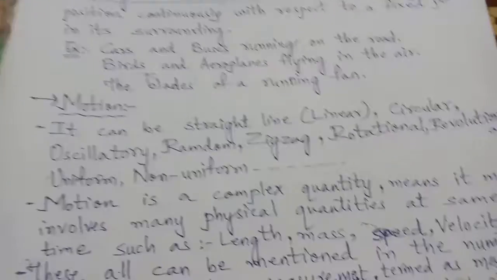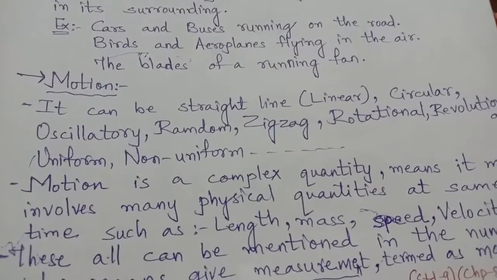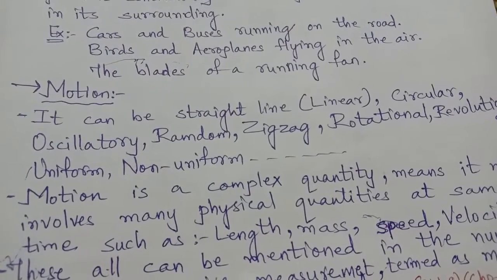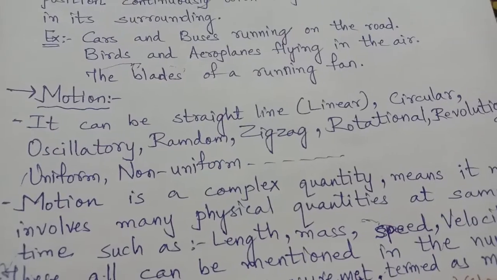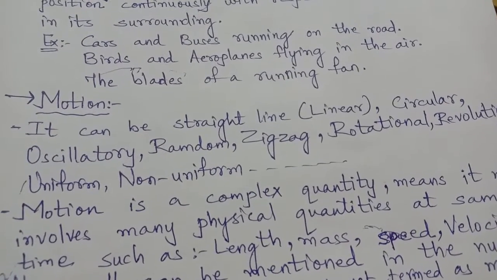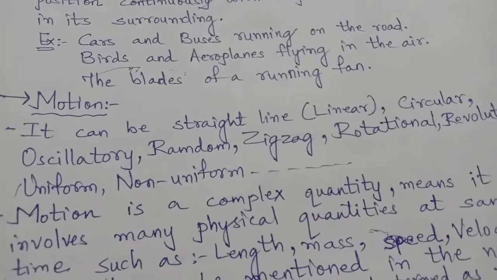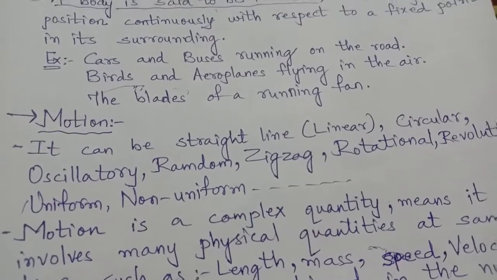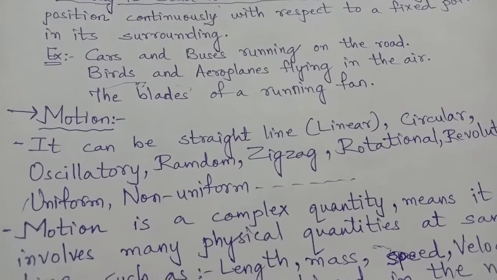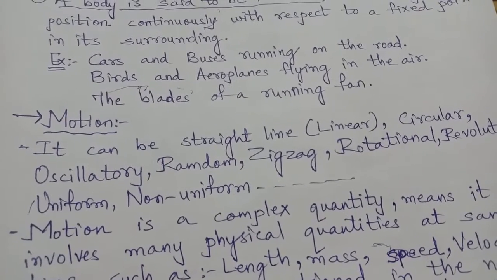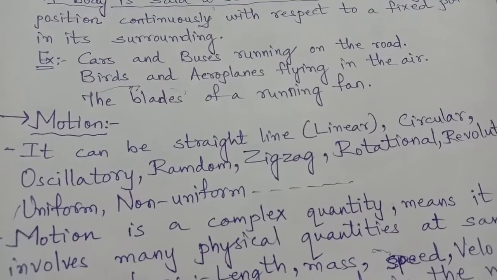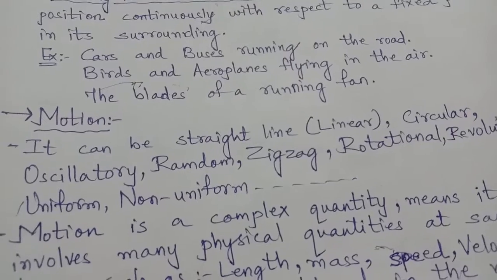So, we can say motion is a complex physical quantity which needs a reference point, or you can say a fixed point, or origin point, or initial point, and also a certain physical medium where the body keeps changing its position continuously.